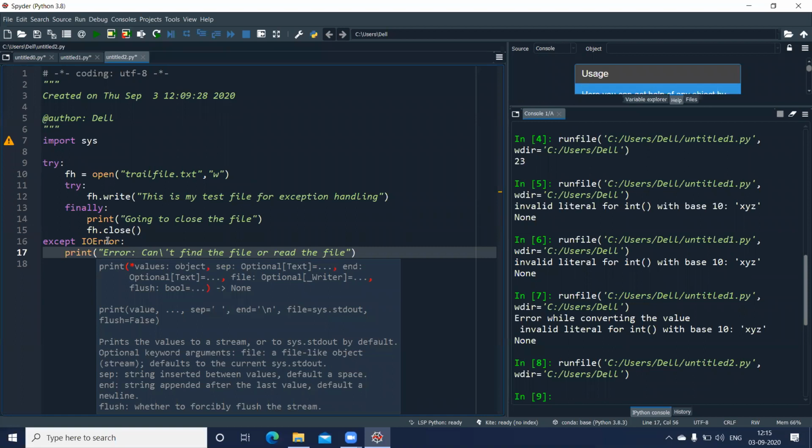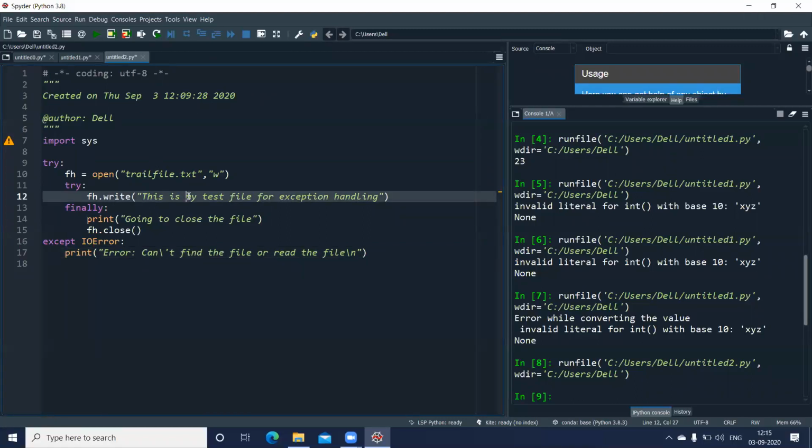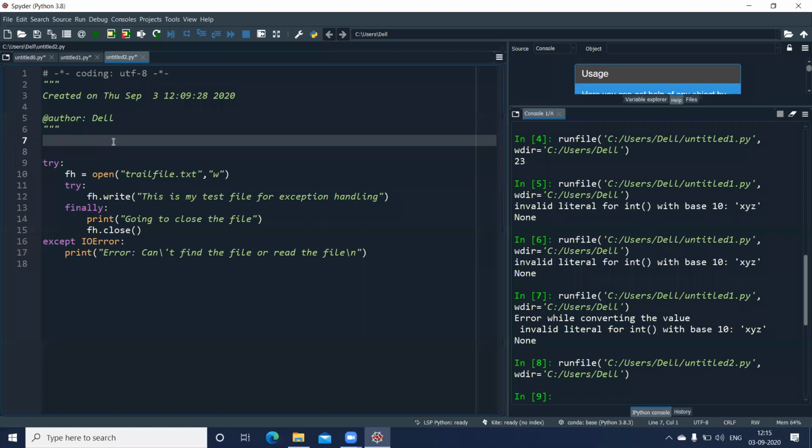Okay, so read the file, and I put a slash n. Now let us see what this program is doing. First, I do not require the sys anymore. I have a try block here. In this, I'm executing this line. If there's an error, it will jump to this except block and display this error message.